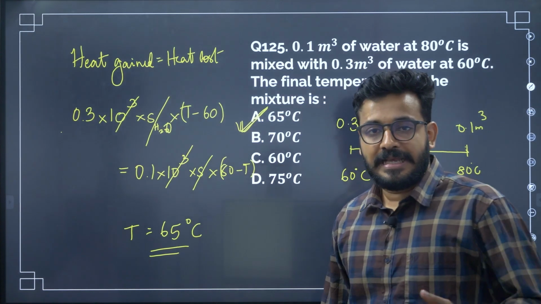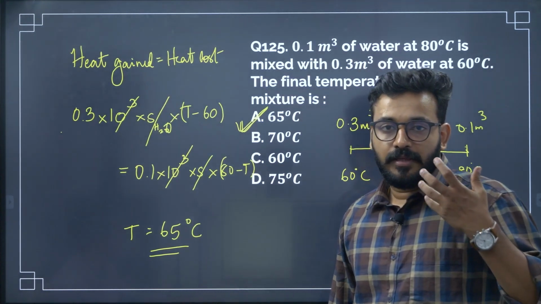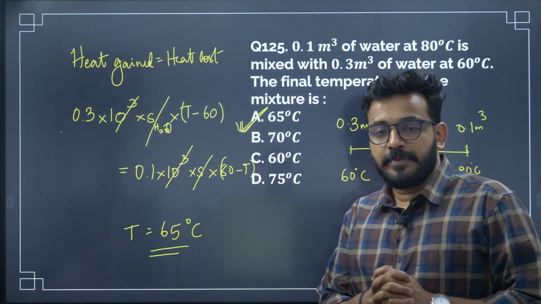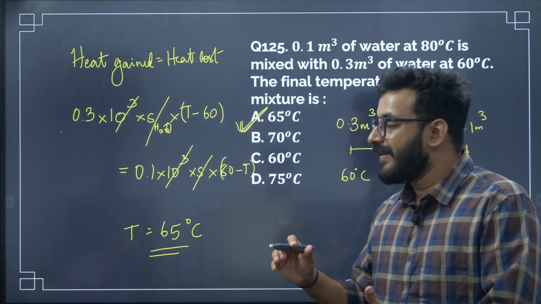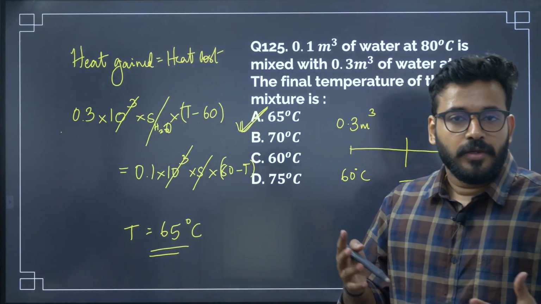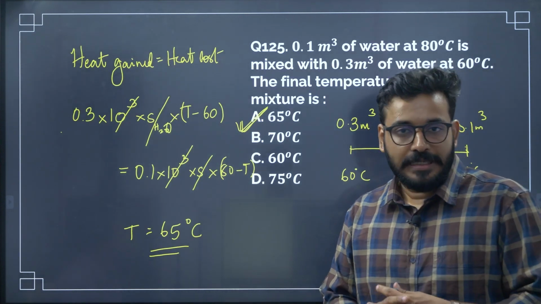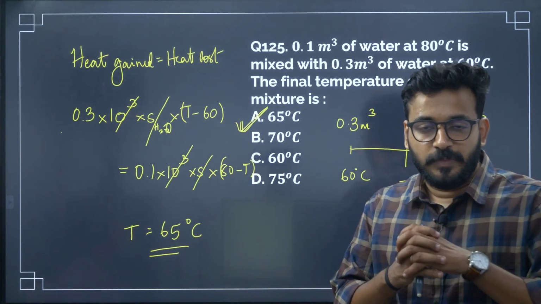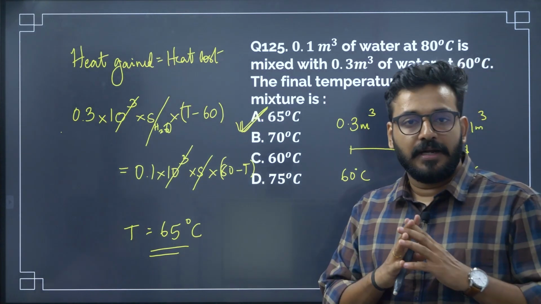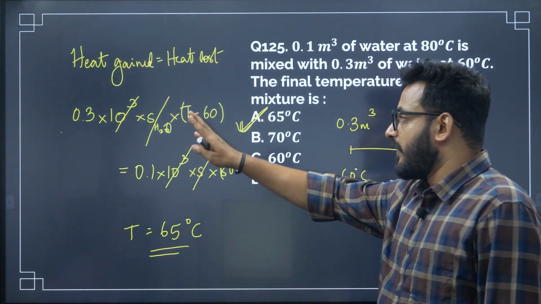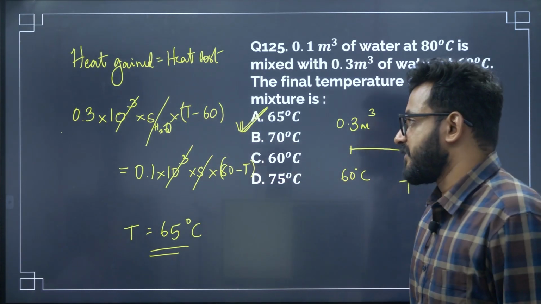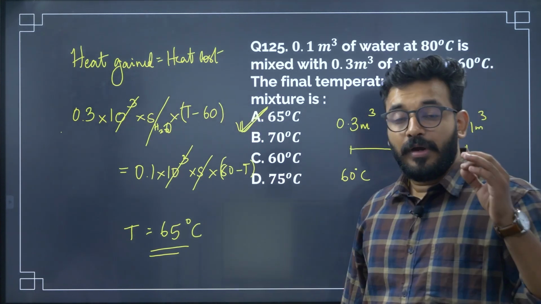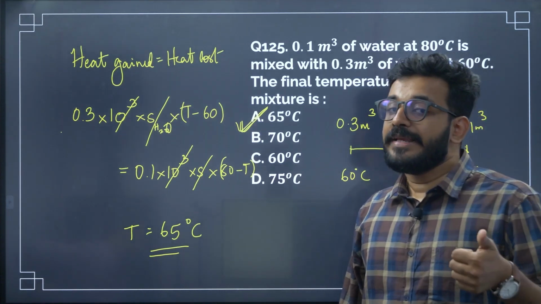I haven't done the detailed calculation. I give you the chance to do that, and please let me know if there is any contradiction in the final answer in the comment section. Like somewhere the final answer is varying, or we can have a good productive discussion in our comment section. So please do let me know if there is any contradiction regarding the calculation. When you cancel out all this and solve for T, ultimately you will get 65 degrees Celsius.